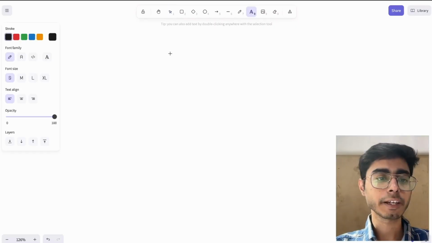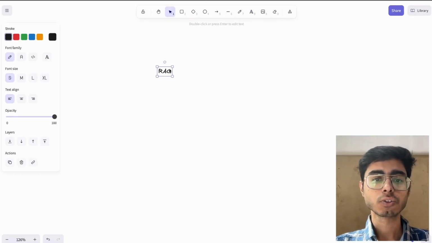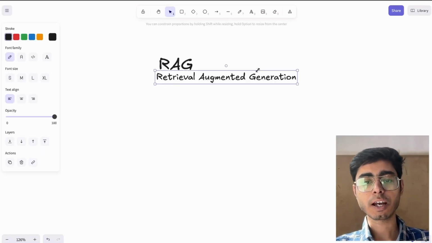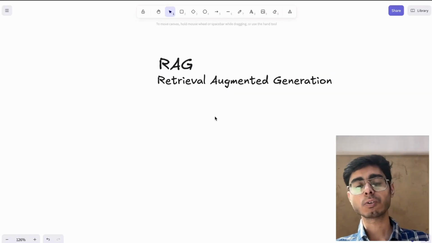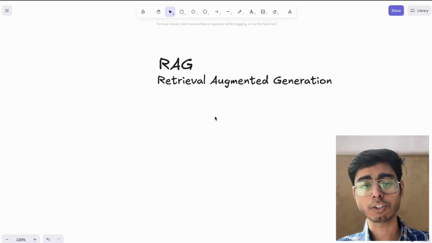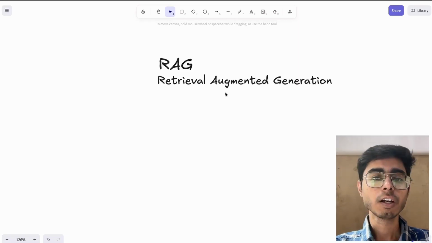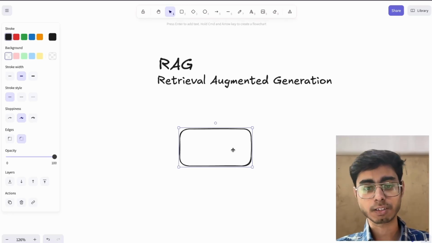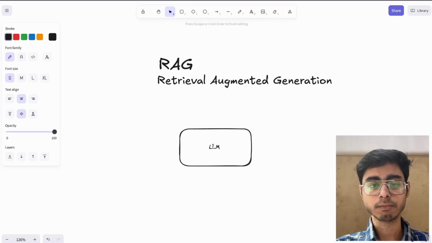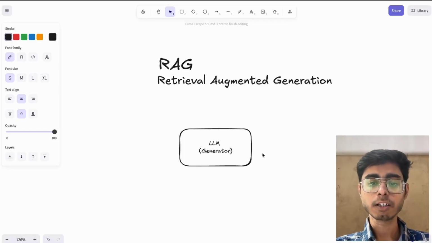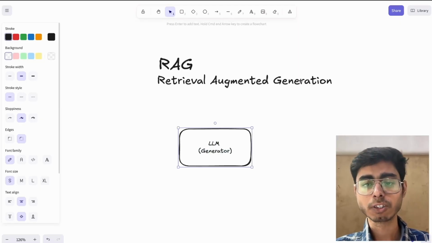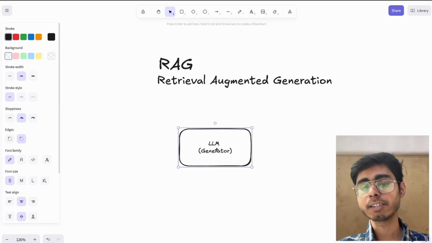Okay, so let's go to the next term, which is RAG. RAG is Retrieval Augmented Generation, which is the full form. This is very helpful for making agents and conversational chat systems. Let's say you are building an agent, or an AI system. Over here you have your LLM, which is your generator. This part does all of the generation tasks, so the generation is done by this LLM.